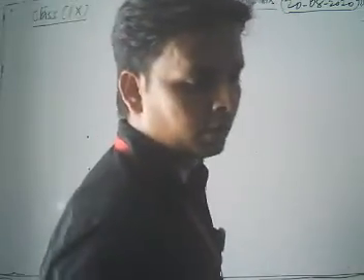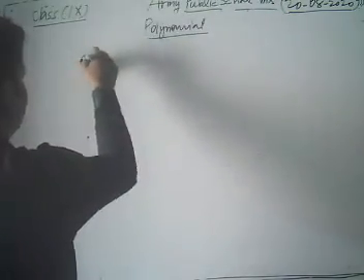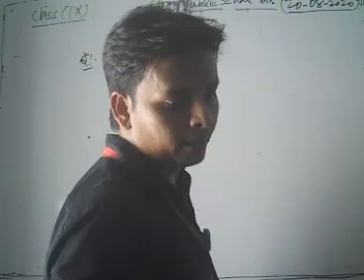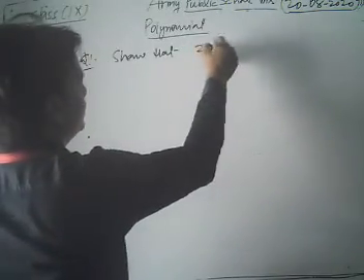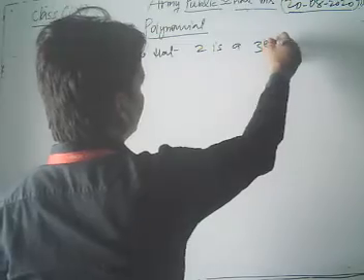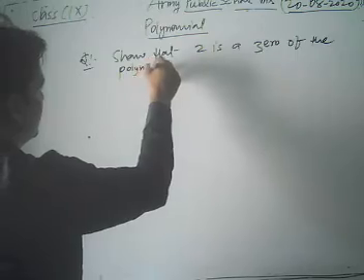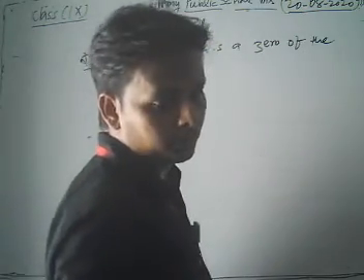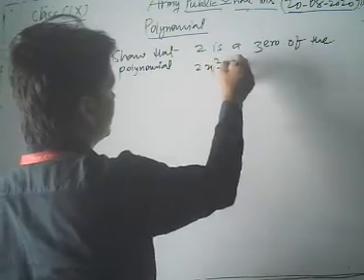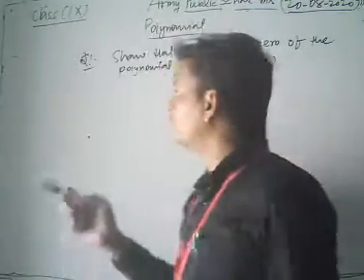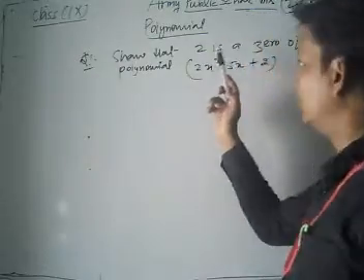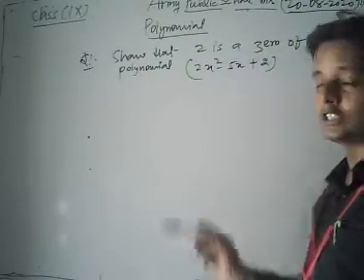Your question is: show that 2 is a zero of the polynomial 2x² − 5x + 2. This is the question here, dear students. We have to show that 2 is a zero of the polynomial 2x² − 5x + 2.